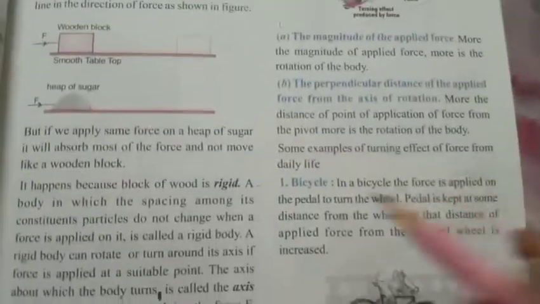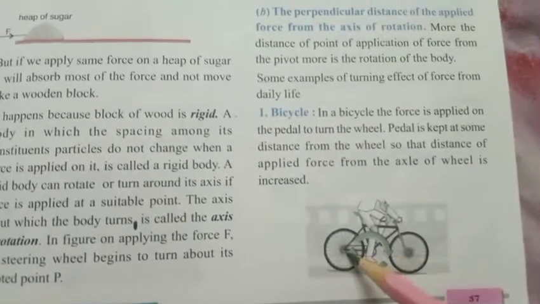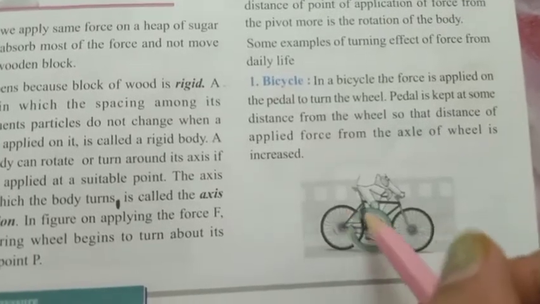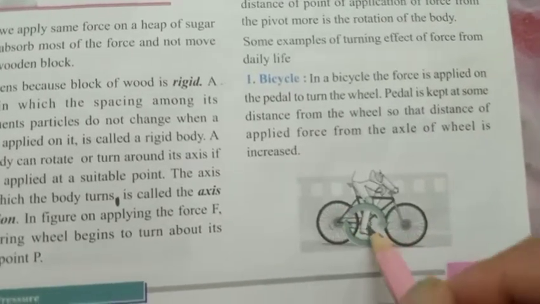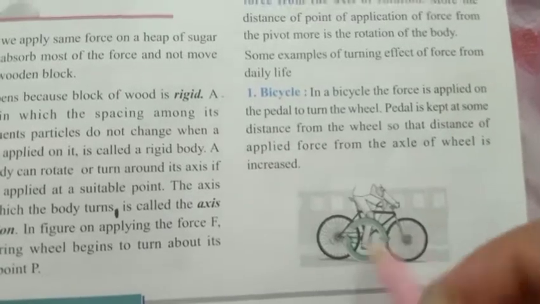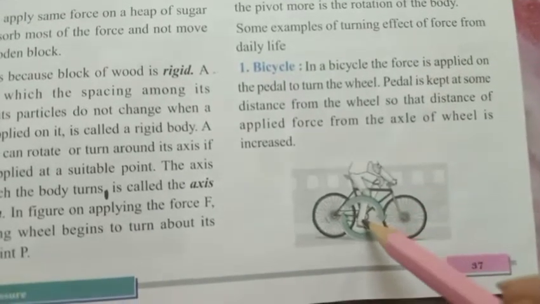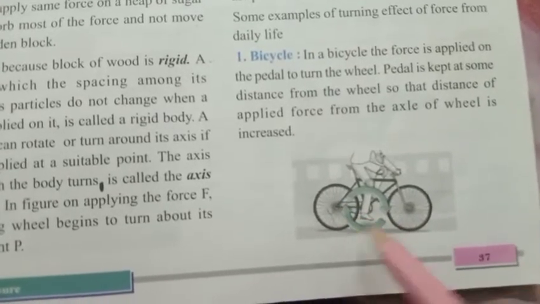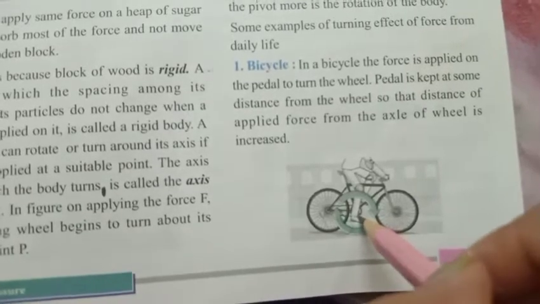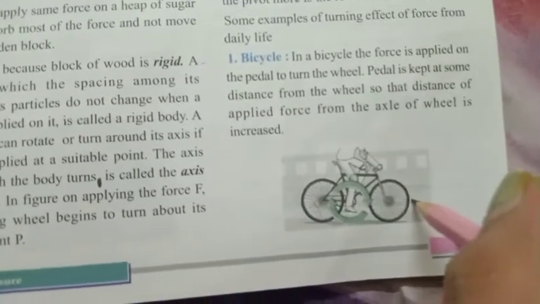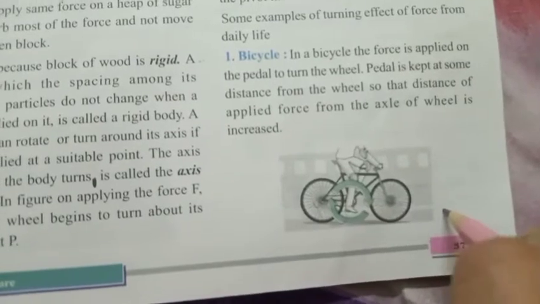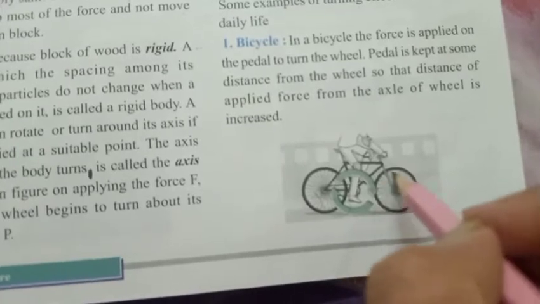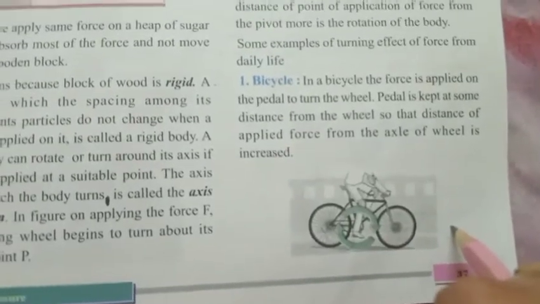Like they have given the example of a bicycle. In a bicycle you can see this is a pivot point where your tires rotate. This is the pivot point at the center, and in the pedal is where you apply a force. To move a bicycle, there is a pedal in which you apply a force. So the distance between your pedal and the pivot point is maximum. So you don't have to apply much force over the pedal. The cycle will move easily. With less force also the cycle starts moving and the tires start rotating. When the tires start rotating easily, your bicycle can move easily from one place to another.